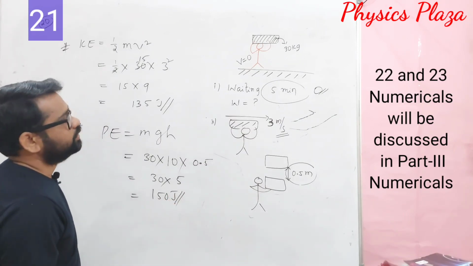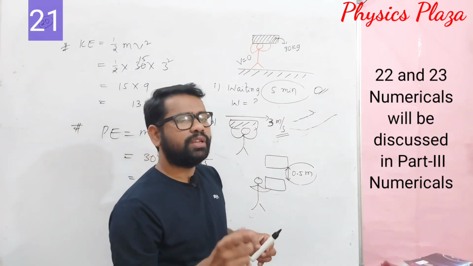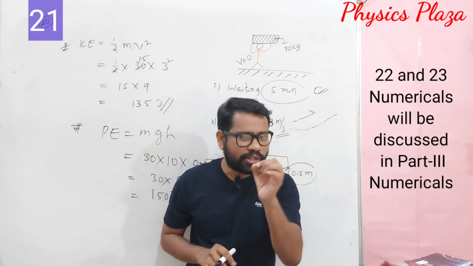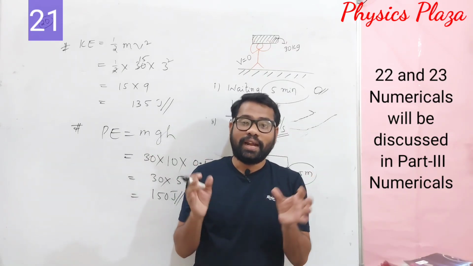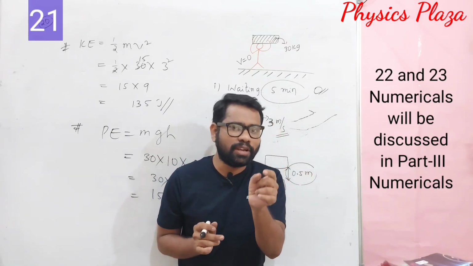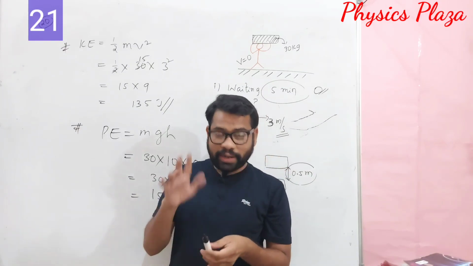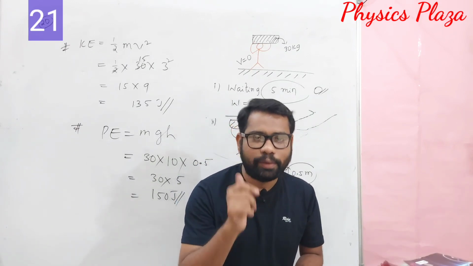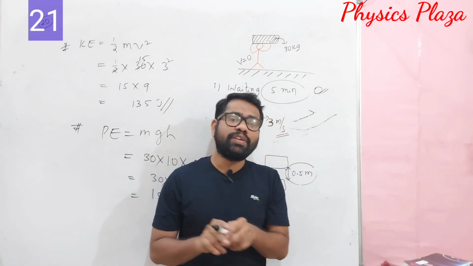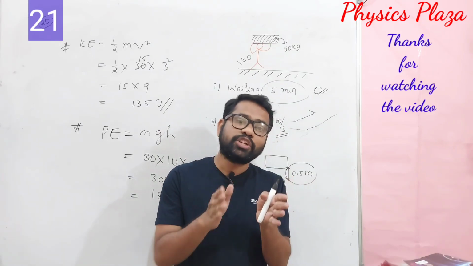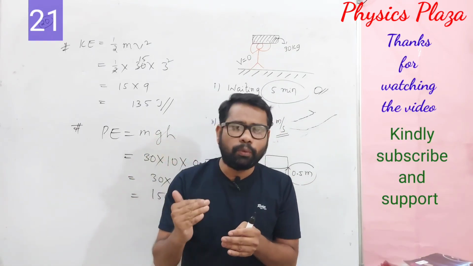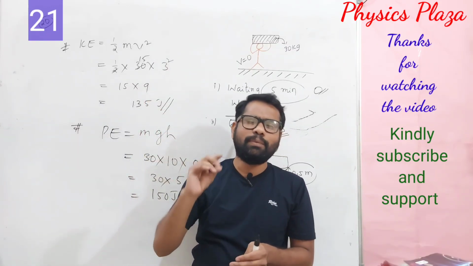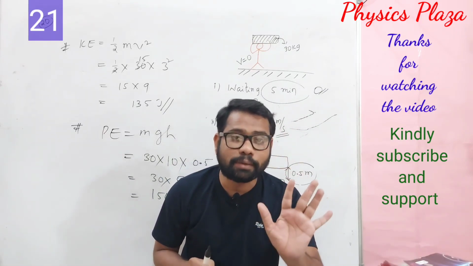So children, this is how we can calculate numericals based on kinetic energy, potential energy, and the change in potential energy, and we also solve numericals based on the relation between kinetic energy and potential energy. Finally, we even use the work energy theorem, W is equal to half mv square minus half mu square. In the next session, dear children, we are going to discuss the law of conservation of mechanical energy. We are going to prove that at any point, at any instant, the mechanical energy is constant. It will be very interesting, and very important from the examination point of view.